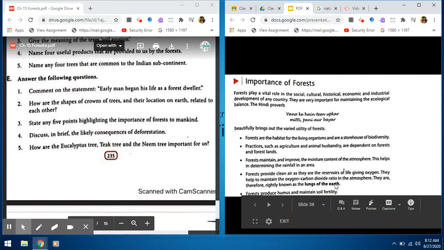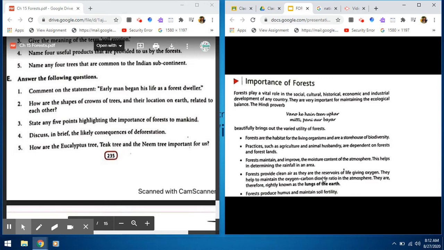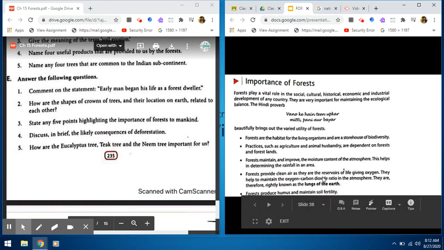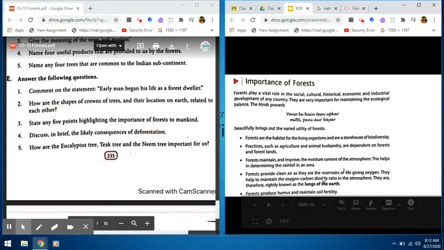Forests are the lungs of the earth, provide clean air, they are reservoirs of life-giving oxygen, and forests produce humus and maintain soil fertility.